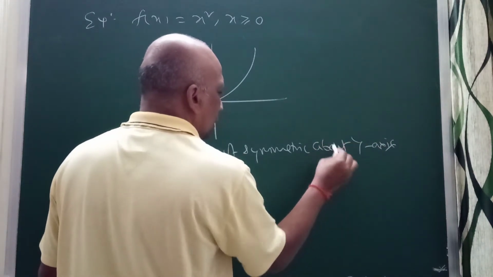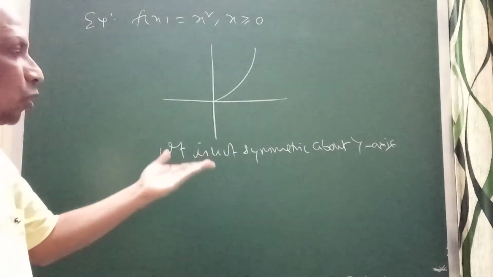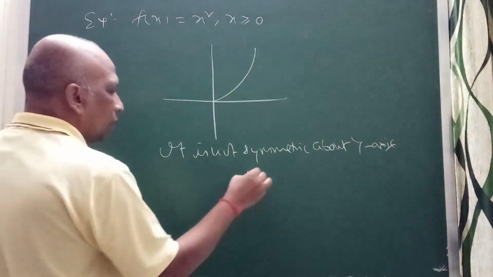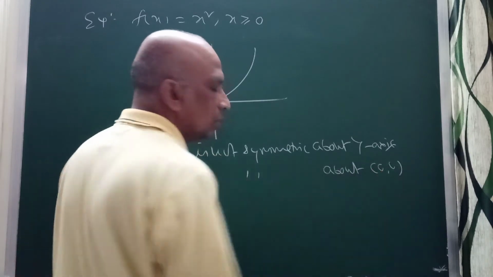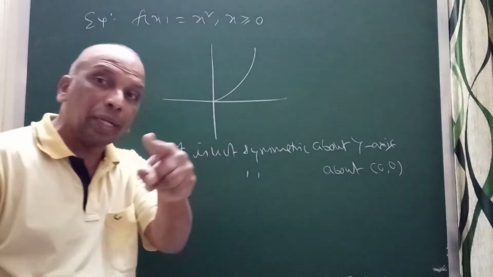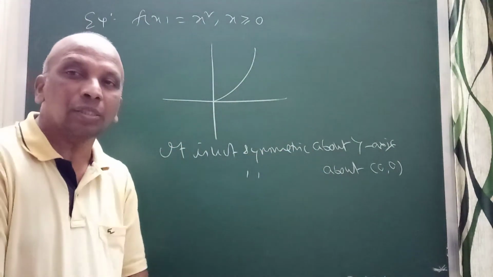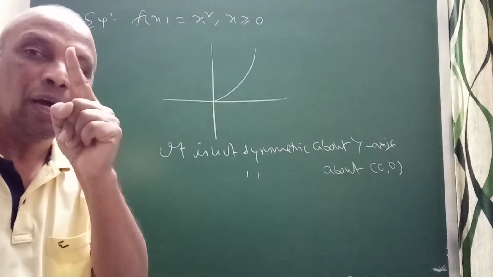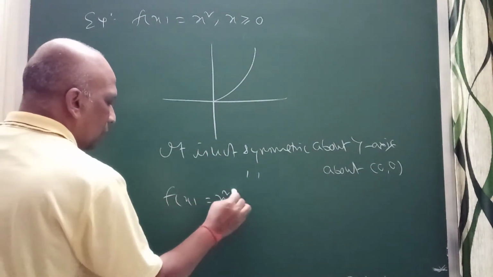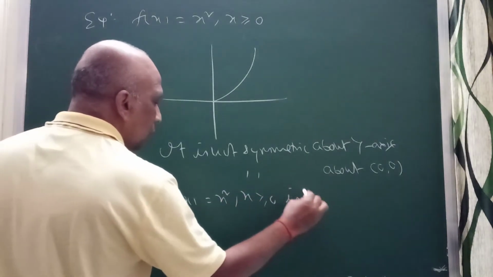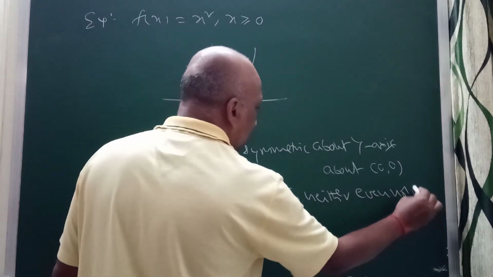Am I right? It is not symmetric about the y-axis. Correct? Again, same thing, it is not symmetric about the origin. Odd function is symmetric about the origin. Even function is symmetric about the y-axis. It doesn't satisfy both the conditions. That means this function is neither an even nor an odd function. You can say the given one, f of x equal to x square, x greater than or equal to 0, is neither even nor odd function.